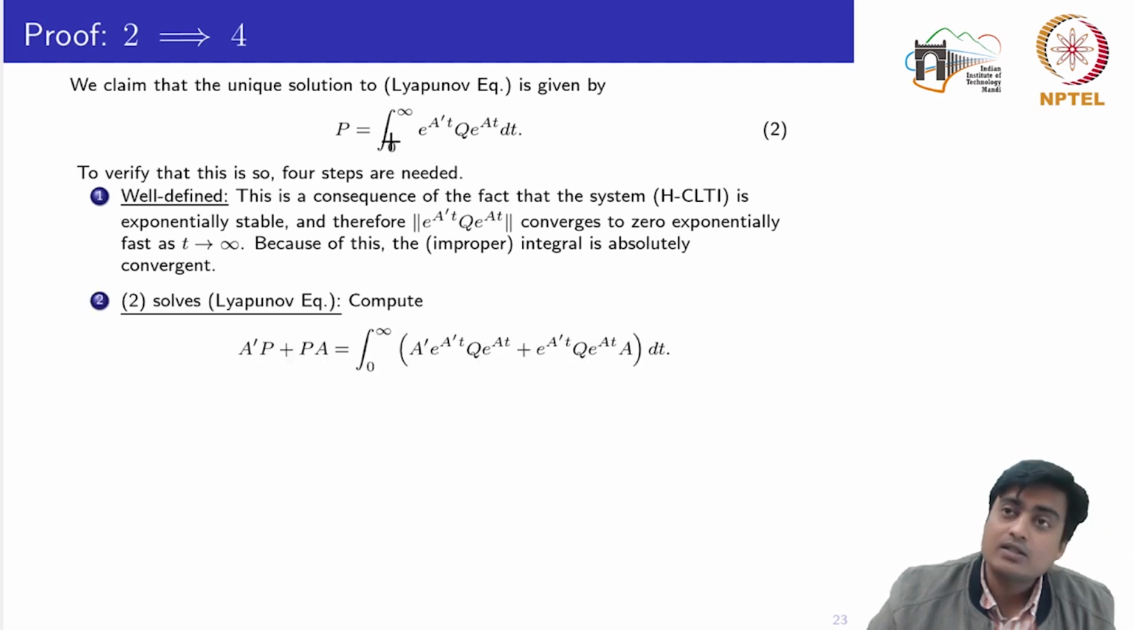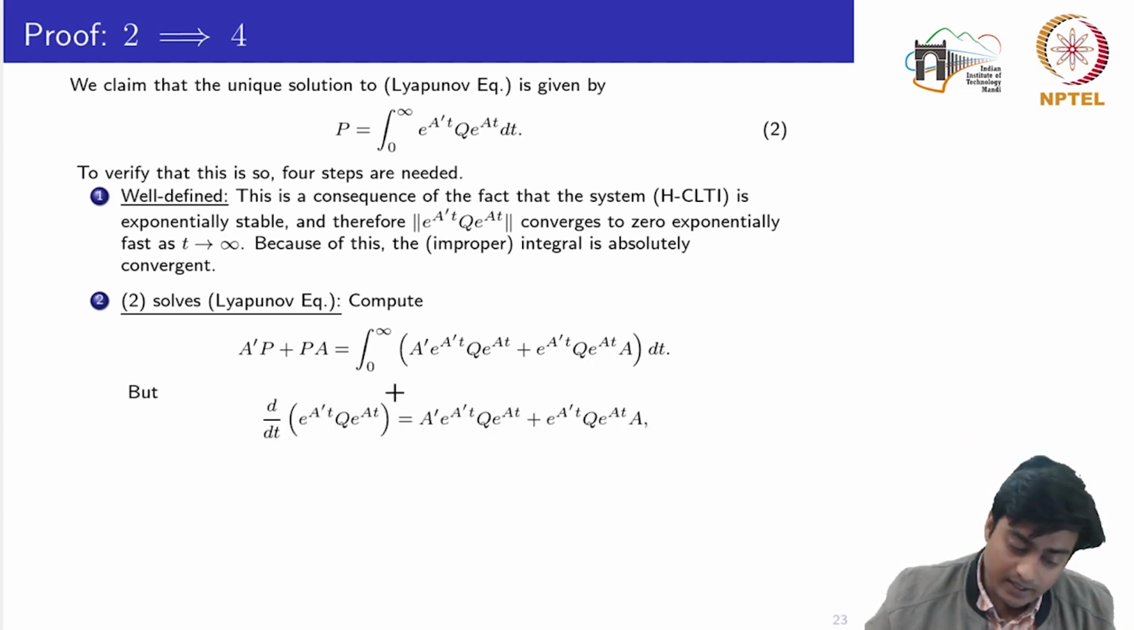Second, this P solves the Lyapunov equation. You can verify this by putting this P into the Lyapunov equation itself, and then verifying whether the left hand side is equal to the right hand side. In the left hand side, we put this P, which gives A transpose P plus P A. So I put this P, the integral from 0 to infinity, here. Since the matrices A transpose and A are time invariant, I could take them inside the integral without affecting the value of the integral. So this finally I would obtain.